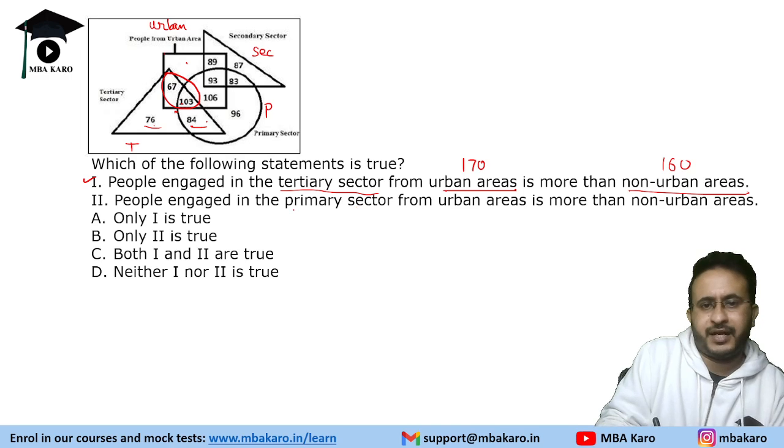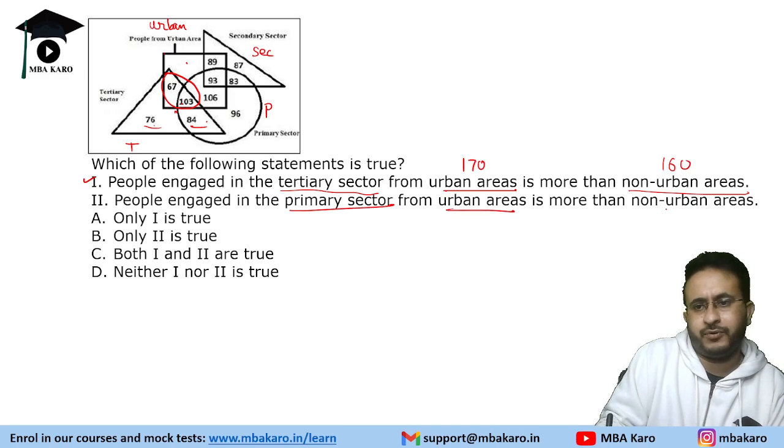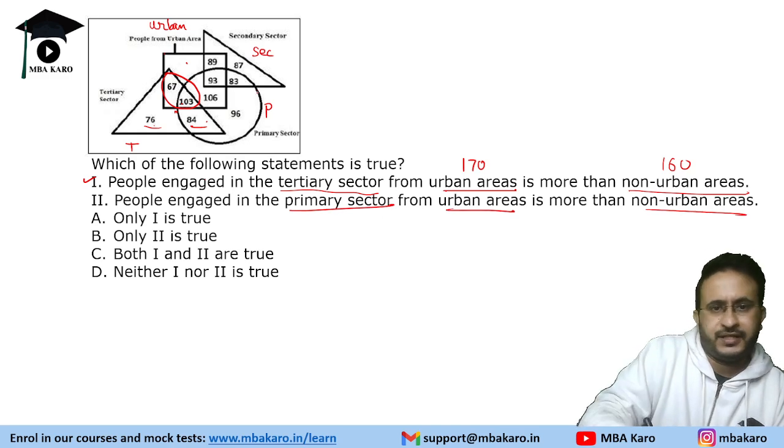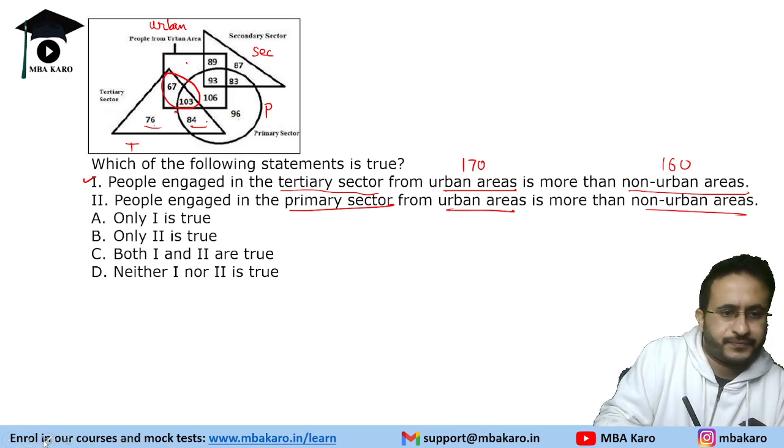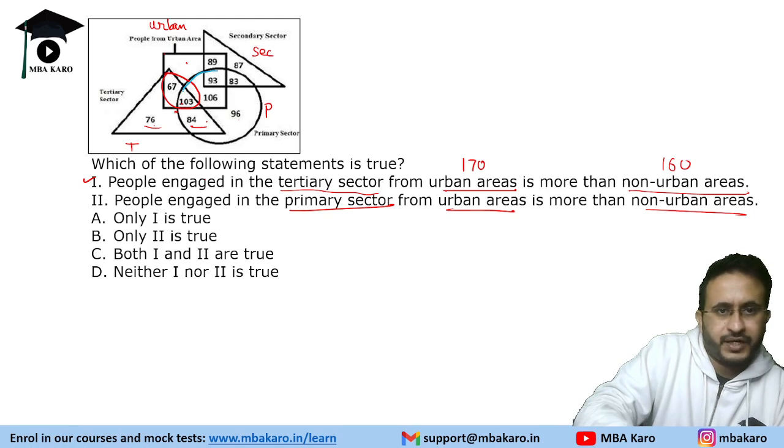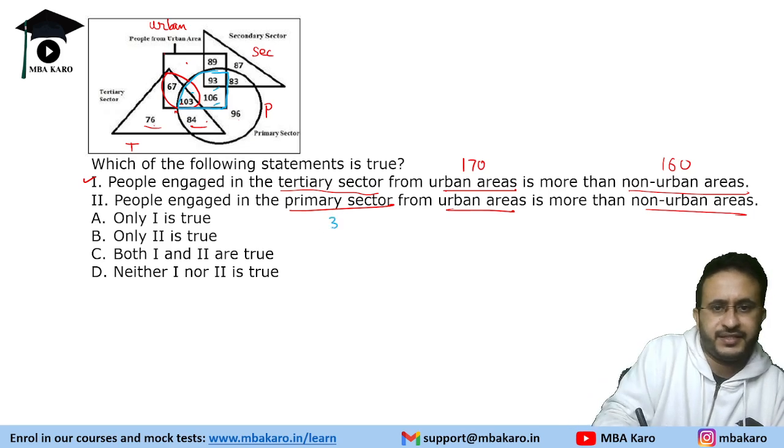People engaged in primary sector from urban area is more than non-urban areas. Now primary sector is the circle. So square and circle. So let us find out this square and circle. So how much is it? It is basically 199 plus 103, that is 302.